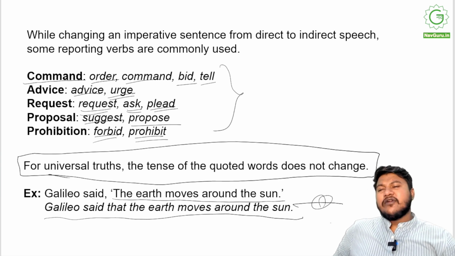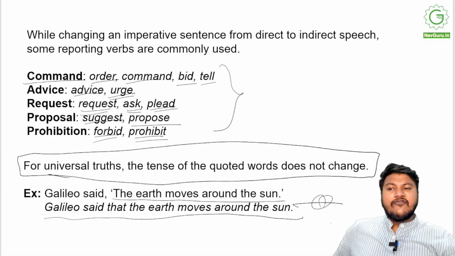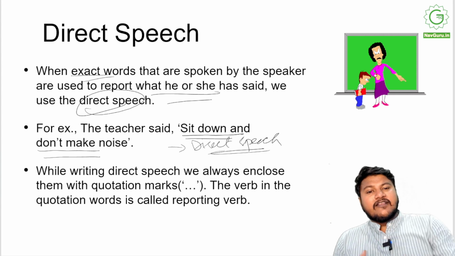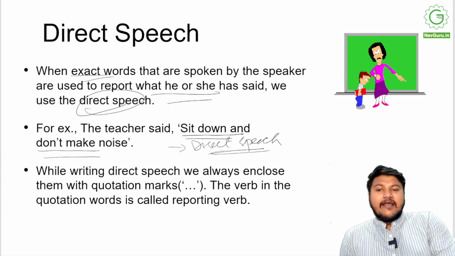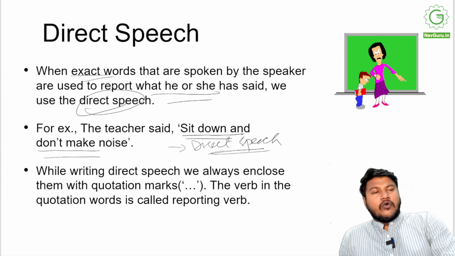Let's just quickly go through it. It's not that long a chapter. It's a short one. There are just 3-4 rules that you have to remember. So direct speech is when the exact words spoken by the speaker are used to report what he or she has said, and we use direct speech for that. For example, the teacher said, "Sit down and don't make noise."